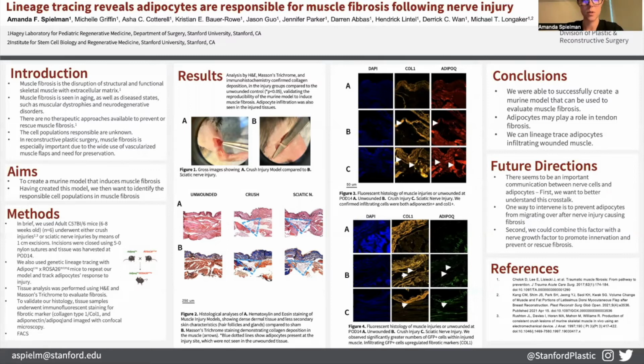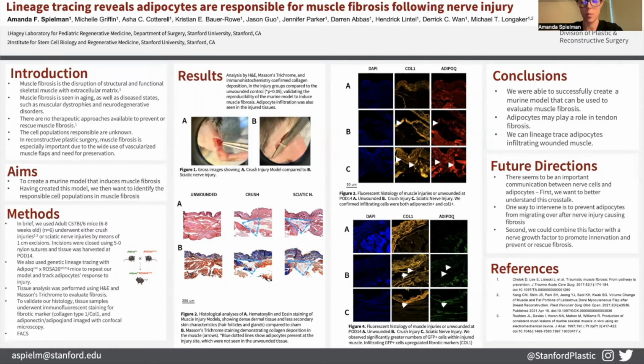This brings us to aim 2, where our goal was to identify which cell populations contributed to muscle fibrosis, and we did so by using constitutive genetic lineage tracing of mature adipocytes to track adipocytes' response to injury. Lineage tracing is a way of identifying cells that express a certain protein using fluorescent labeling. And so we used a transgenic mouse with an Adipoq-Cre driver and an mTmG reporter to label any cell that had expressed adiponectin, a marker of mature adipocytes, in our injury models. This allowed us to identify wound fibroblasts that arose from adipocytes.